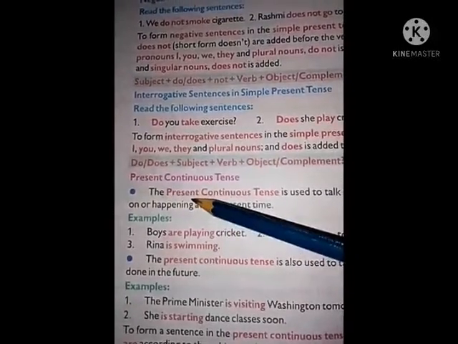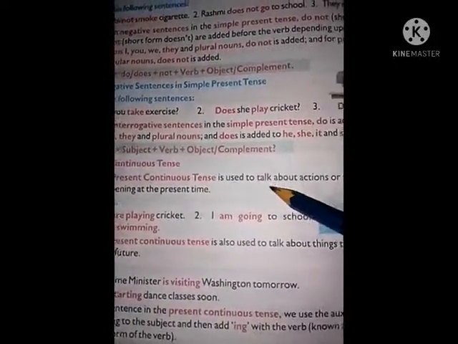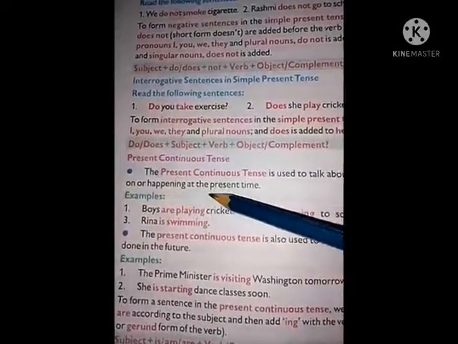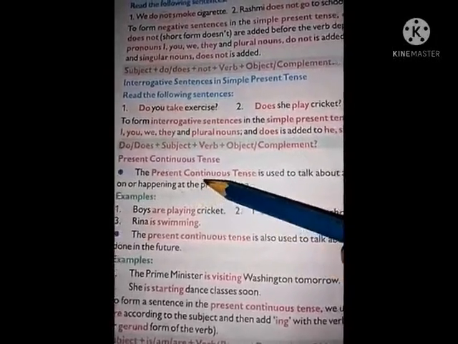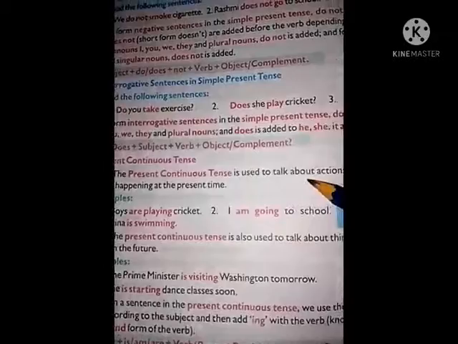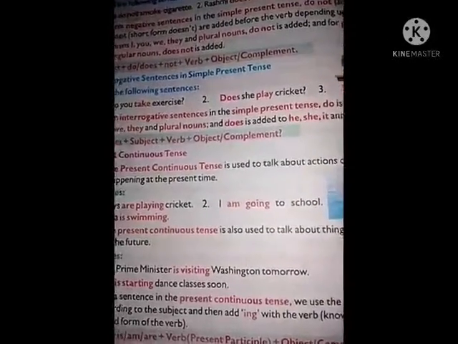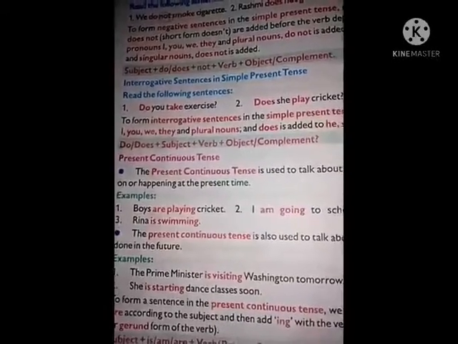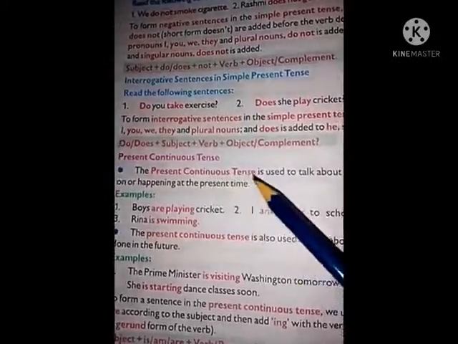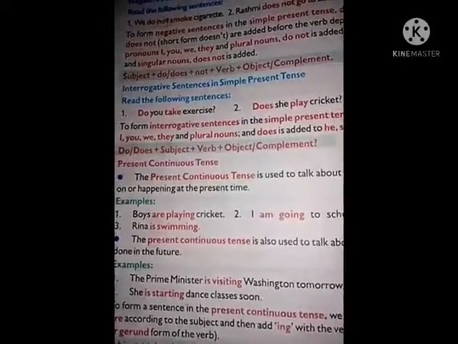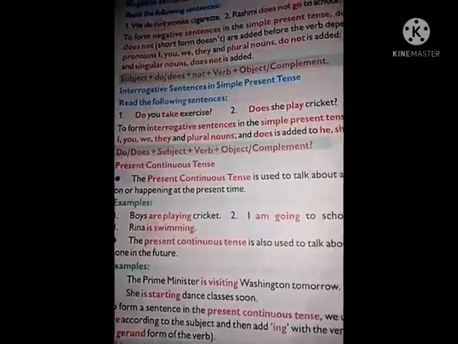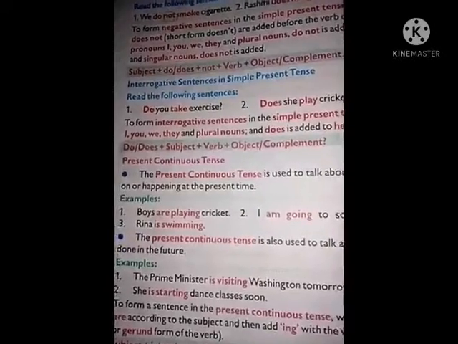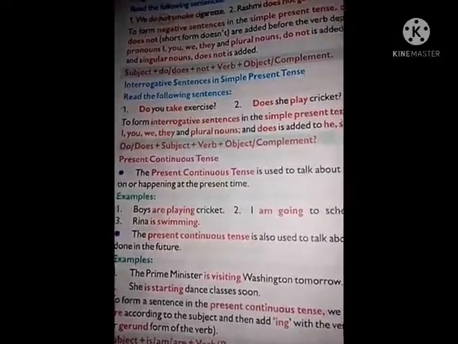See, the present continuous tense is used to talk about actions or things that are going on or happening at the present time. The present continuous tense is used to talk about actions that are going on, means jitu choli ase etia, means you are reading now, that is present continuous tense. Tumi pori asa etia, moi etia hikai aso, this is present continuous tense. Understand? Which is now going on or happening at present time.